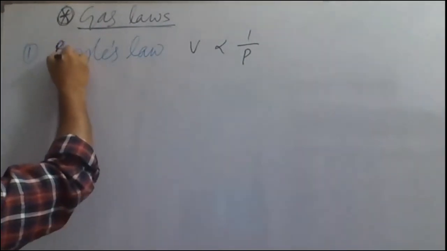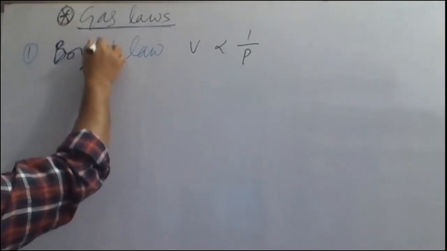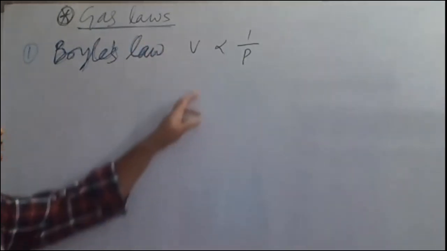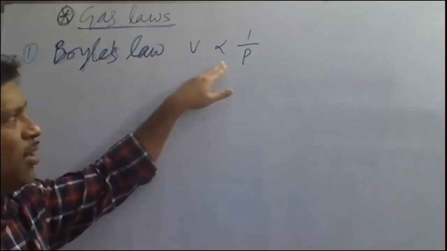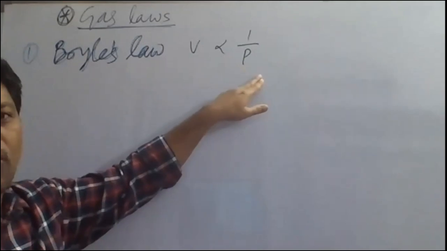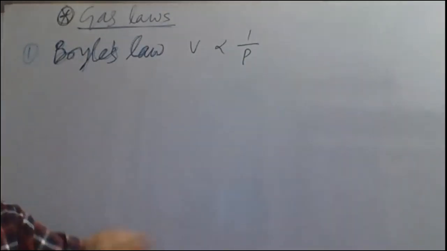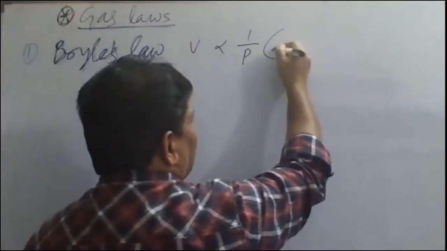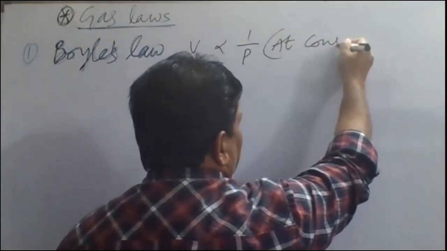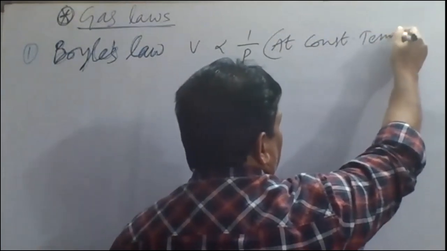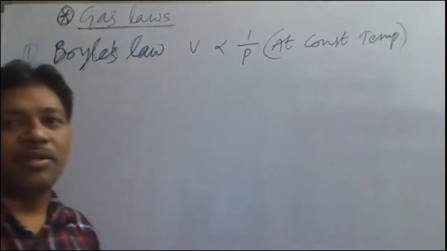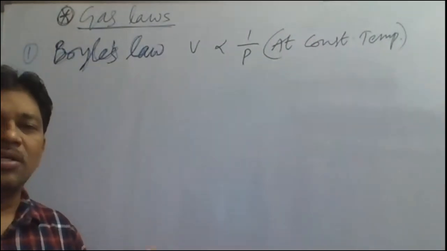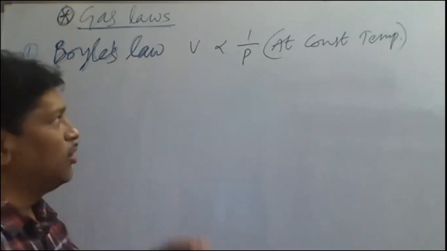So in Boyle's law, the volume of a given mass of gas is inversely proportional to its pressure. This is the relationship between volume and pressure given by Boyle's law. This is taken at constant temperature. So at constant temperature, the volume of a given mass of gas is inversely proportional to its pressure.